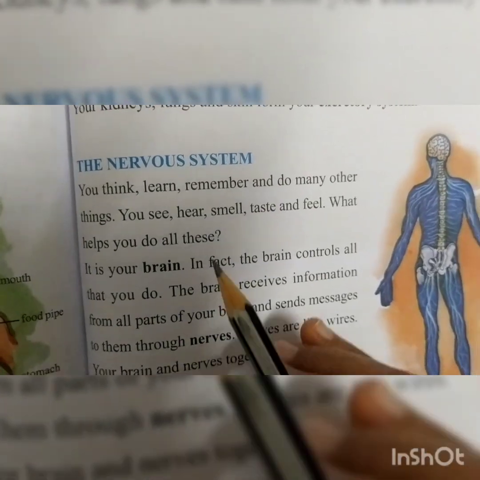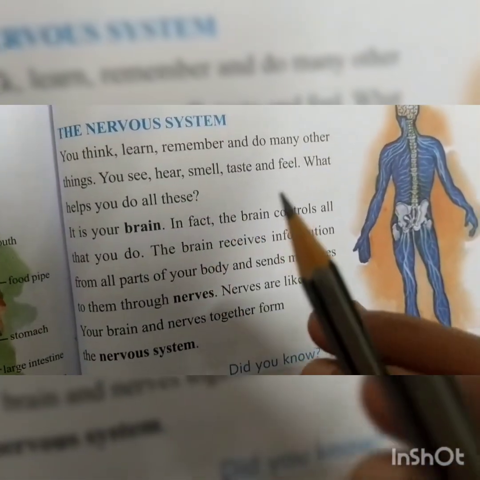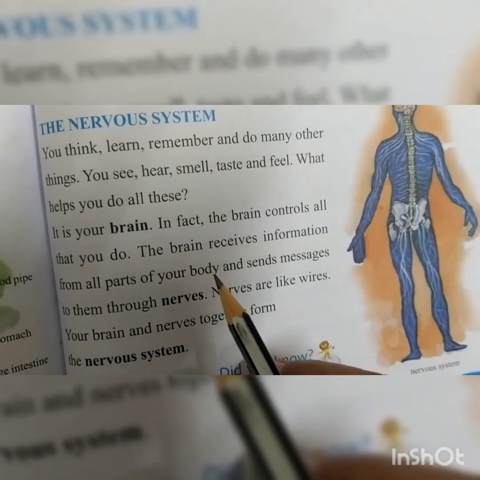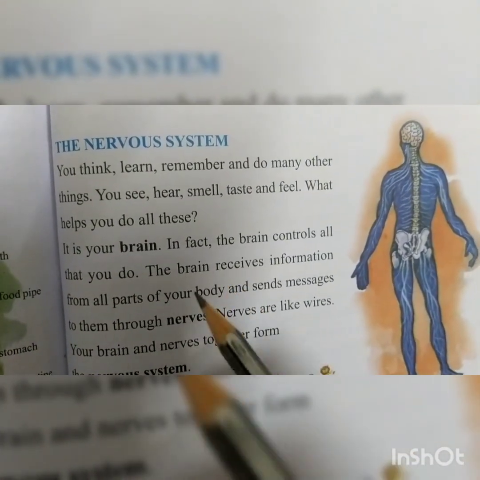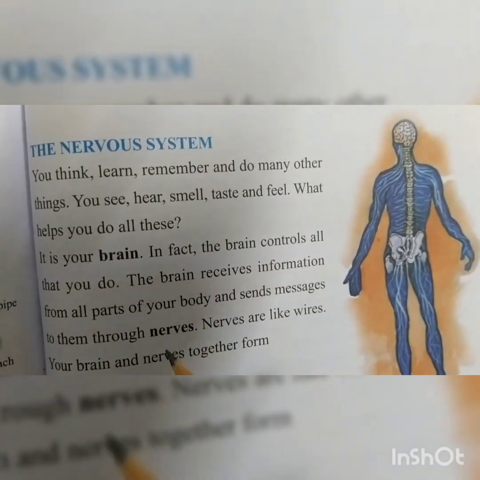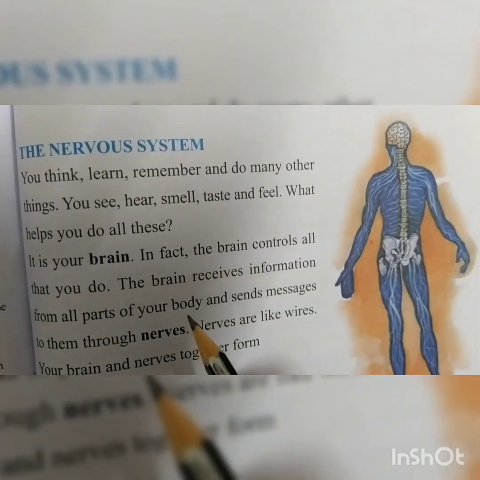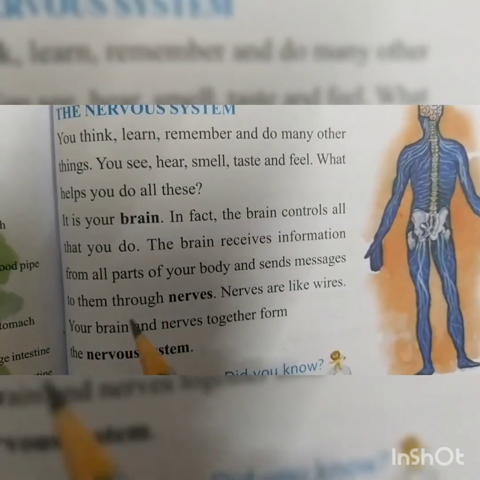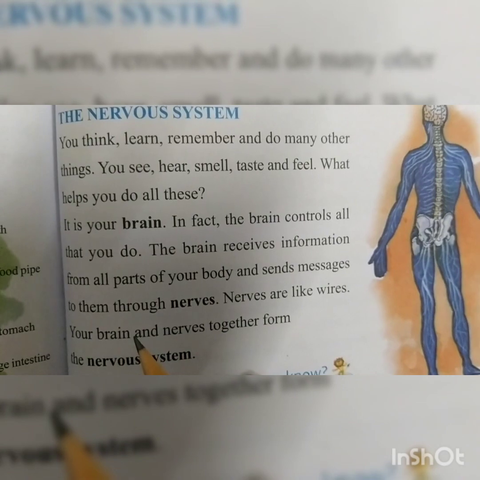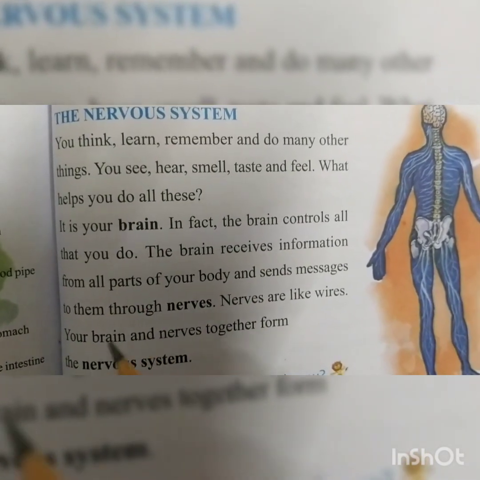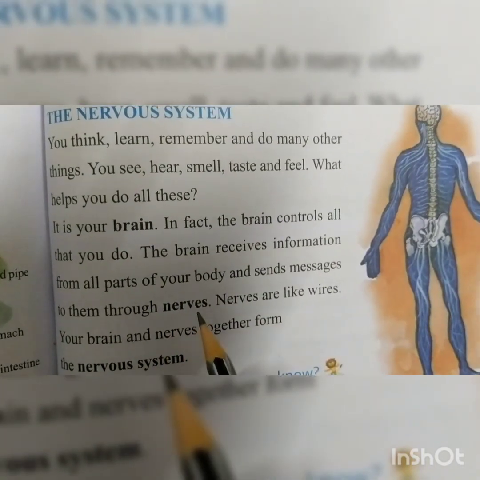Okay, we learned the nervous system is one of the most important organ systems in the human body. It consists of the brain, spinal cord and the nerves. The nervous system is responsible for the regulation of all the activities of the human body. The brain is the body's most important organ and control center, and it does the major part of the nervous system's work.